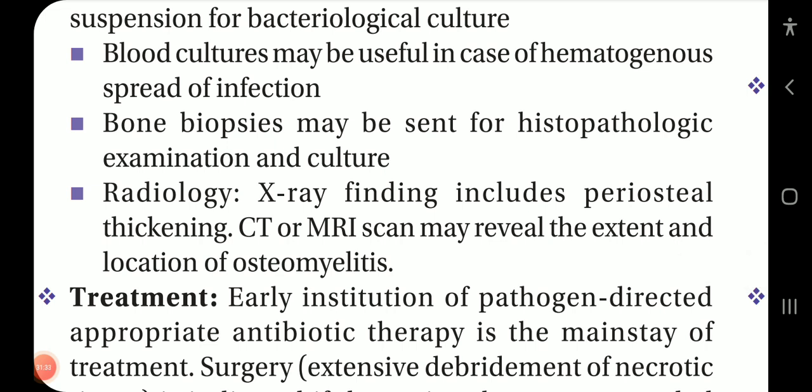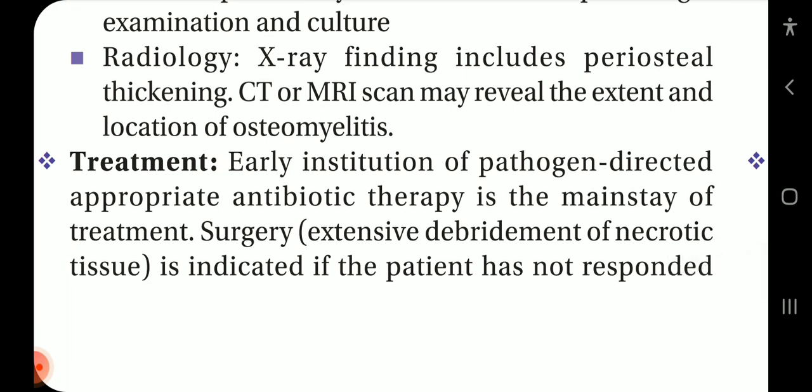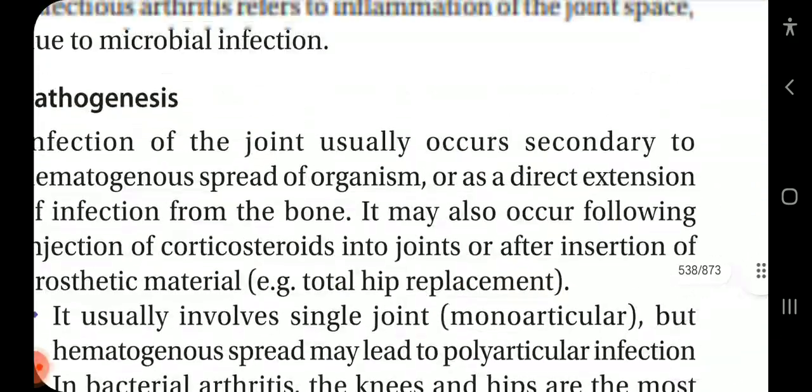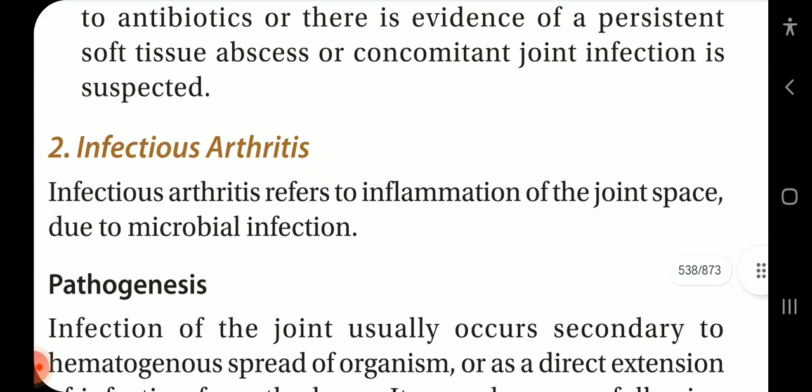Bone biopsies may be sent for histopathologic examination and culture. Radiology: X-ray findings include periosteal thickening. CT or MRI scan may reveal the extent and location of osteomyelitis. Treatment: early institution of pathogen-directed appropriate antibiotic therapy is the mainstay of treatment. Surgery: extensive debridement of necrotic tissue is indicated if the patient has not responded to antibiotics or there is evidence of persistent soft tissue abscess or concomitant joint infection is suspected.